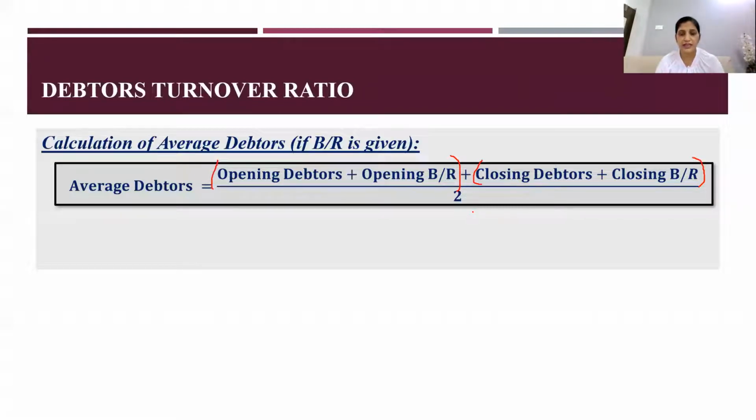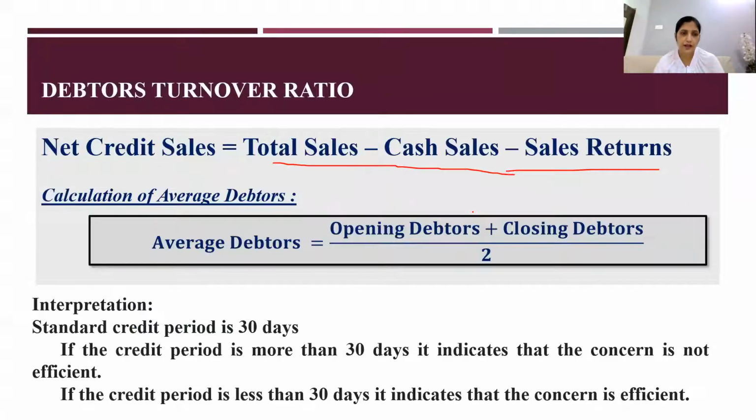Calculation of average debtors. So here interpretation, the standard credit period is 30 days. If the credit period is more than 30 days, it indicates that the concern is not efficient. The firm is not efficient in collecting the money.